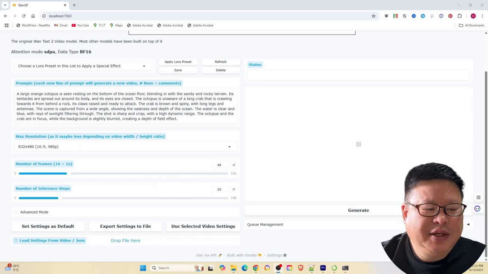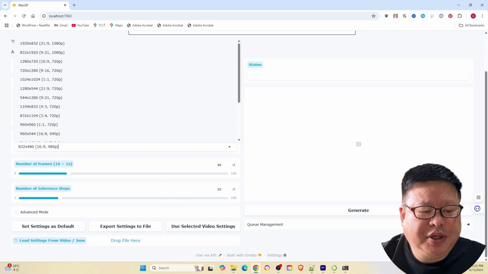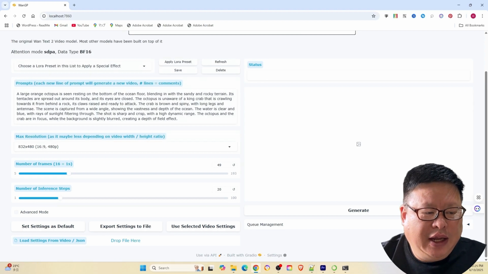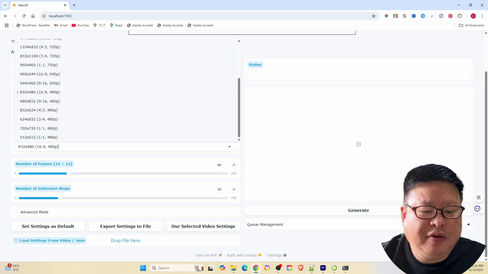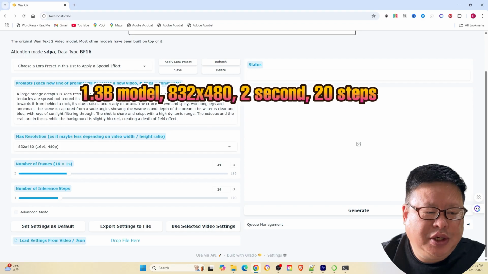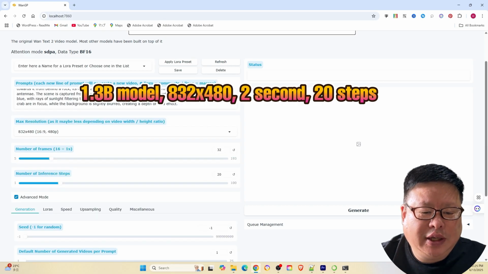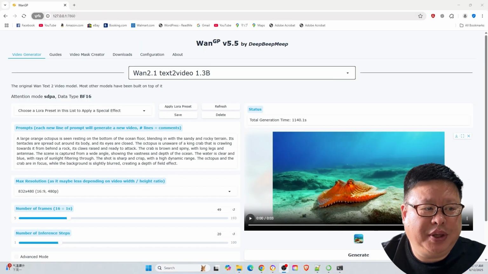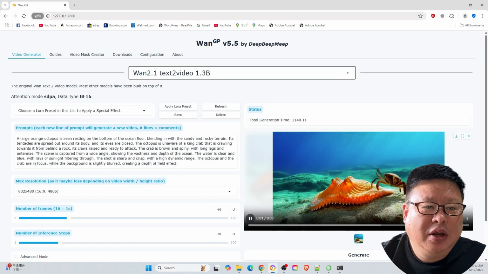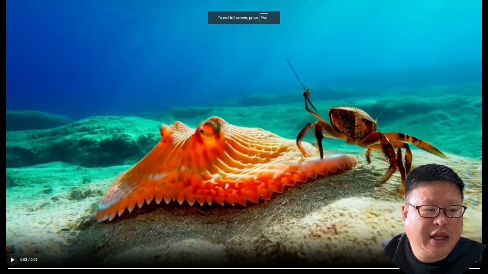Testing models. Since my RTX 2070 GPU has 8GB VRAM, I typically test the model using smaller versions, such as the 1.3B model, instead of the larger 14B version. The test resolution is usually set to 832 x 480, 480p, with a duration of 2 seconds and 20 inference steps. Hunyuan 1.3B generated the default image with 49 frames and 20 steps.